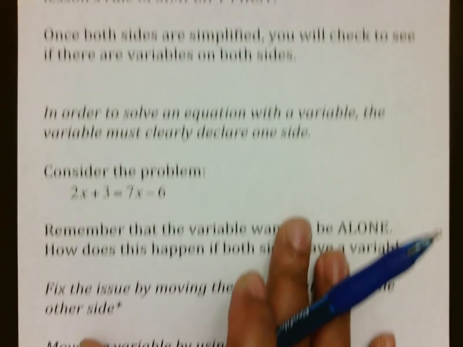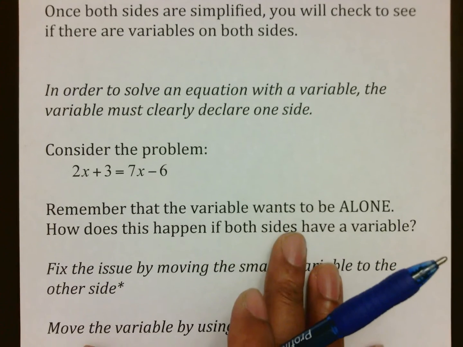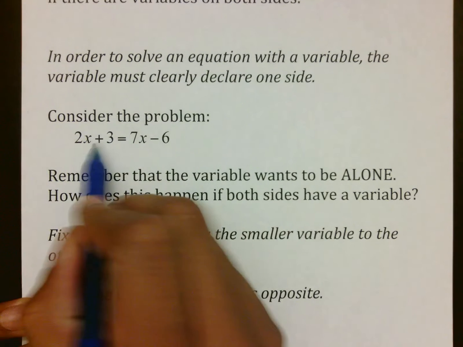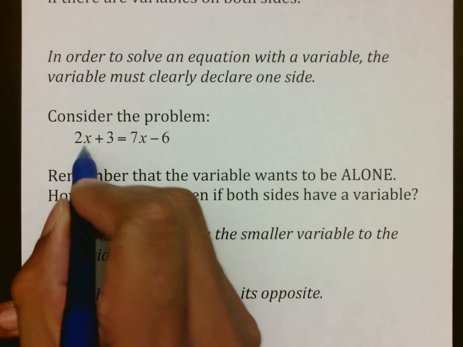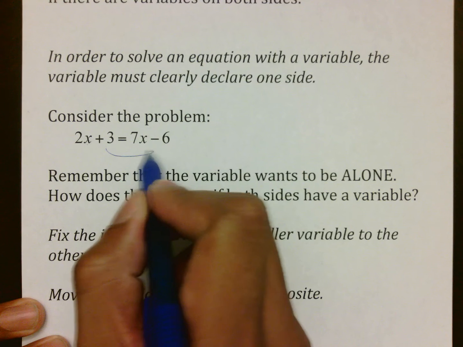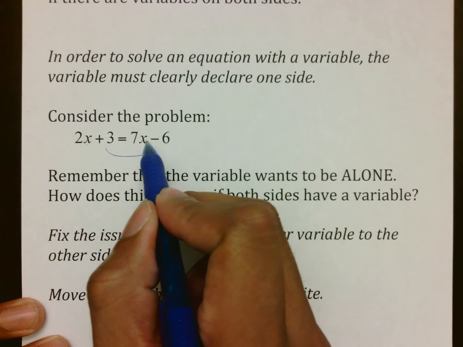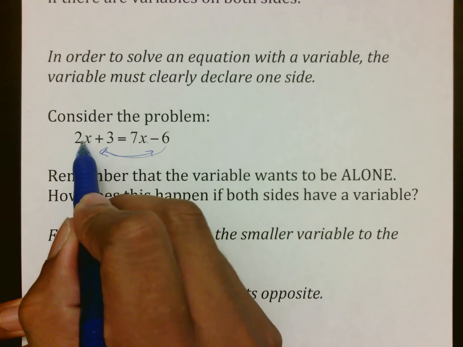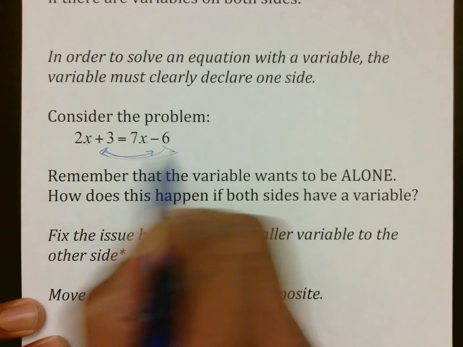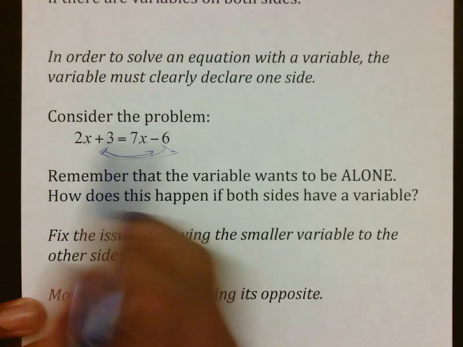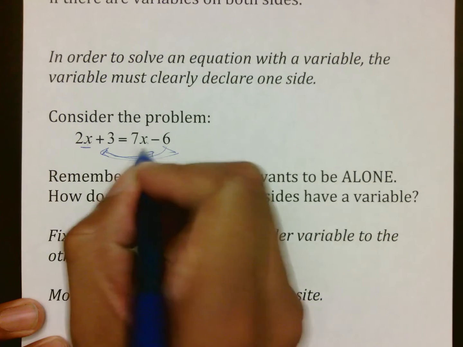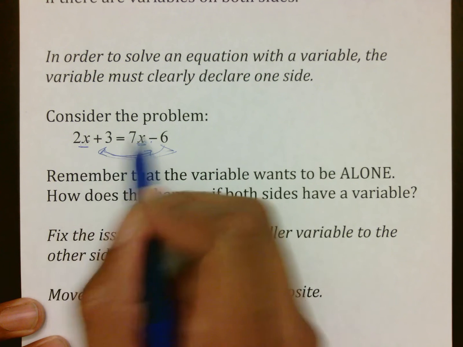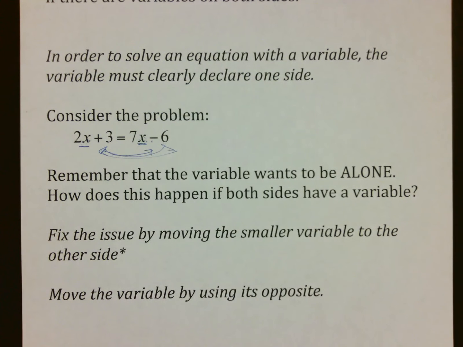In order to solve an equation, the variable must clearly declare one side. So if you look at this problem here, 2x plus 3 equals 7x minus 6. Let's say we want to get this x alone, so we send the 3 over here. Well, the problem is we send it over here, but there's a 7x over here, so we send everything over to this side. Well, if we send it over here, now there's a 2x that doesn't want anybody there, so you send it over there, and you pretty much send numbers back and forth, because you have two people who want to be alone on each side. And if there's only two sides, and the person who wants to be alone is on both sides, then nobody else really has anywhere else to go.